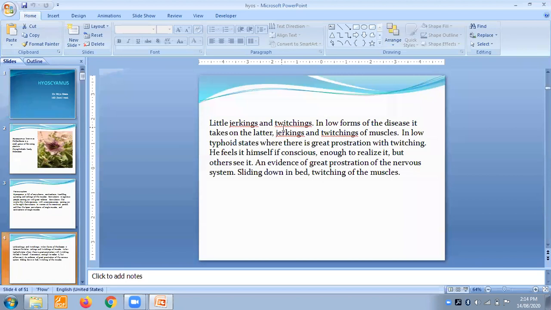He feels it himself if conscious enough to realize it, but others see it. Okay, people feel that he is really unconscious, but he is so weak that he can feel that he is conscious, but he cannot say it. Okay, he cannot show it. So such type of unconsciousness you will get in this type of people, and evidence of great prostration of the nervous system. So this is nothing but evidence of a great prostration of the nervous system. Sliding down in the bed, twitching of the muscles. There is twitching of the muscles and sliding down the bed.